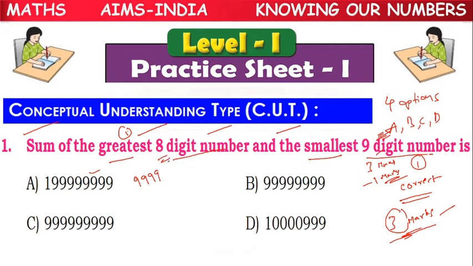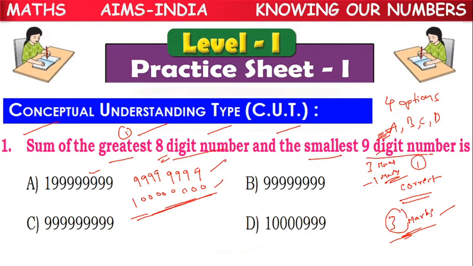Because it is an 8-digit number, we keep eight 9s. And what is the smallest 9-digit number? The first digit is 1, and the remaining eight digits are all zeros.